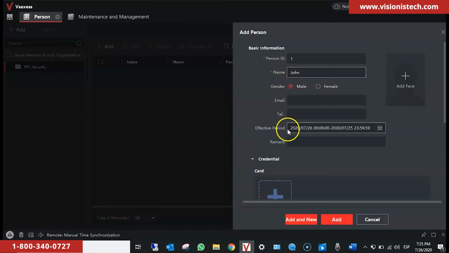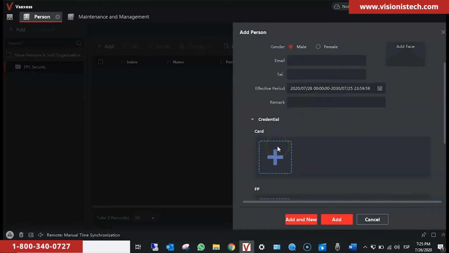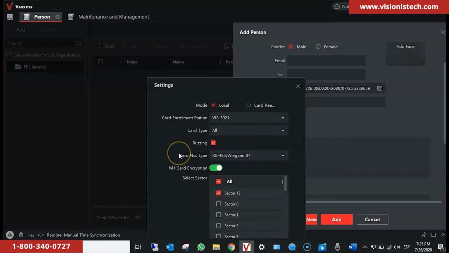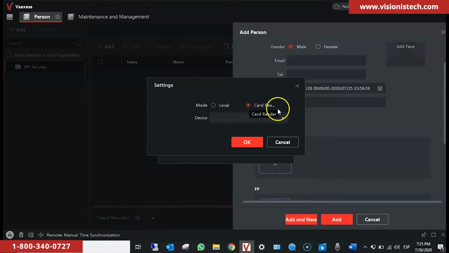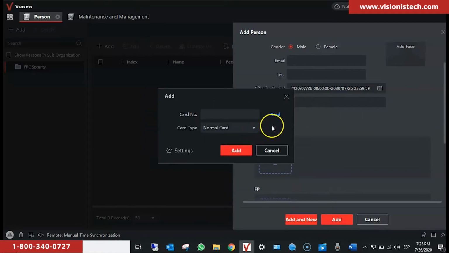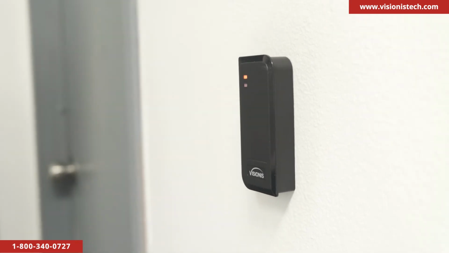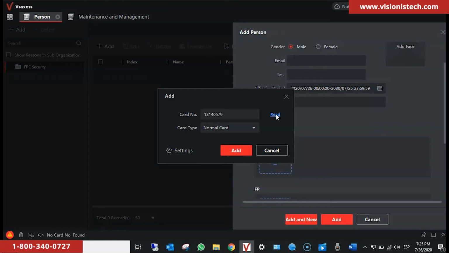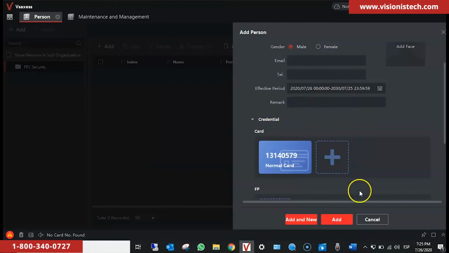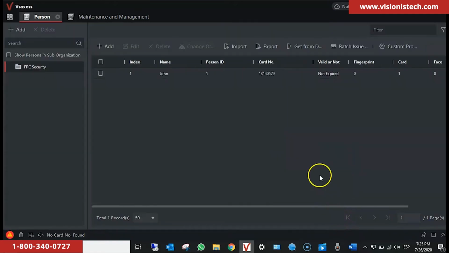We scroll down, then we click on Plus Card. We click on Settings. We select Card Reader. Click on the drop-down menu. We select our panel as the enroller. And we click on Read. We pick a blank card on hand. We go ahead and swipe it in front of any of the card readers of that particular panel. We swipe the card and we see that the card number pops out there. We click on Add and click on Add again. Now we see that the card number has been added to the person we created.